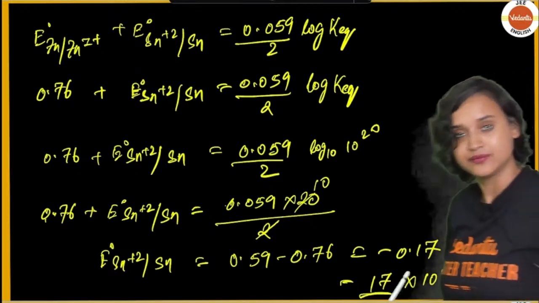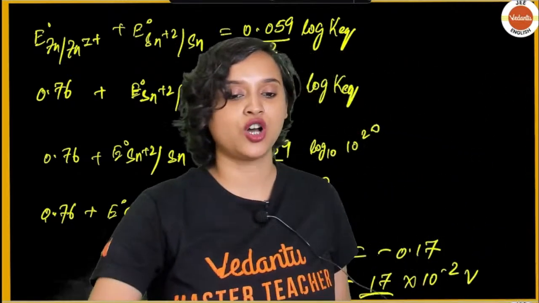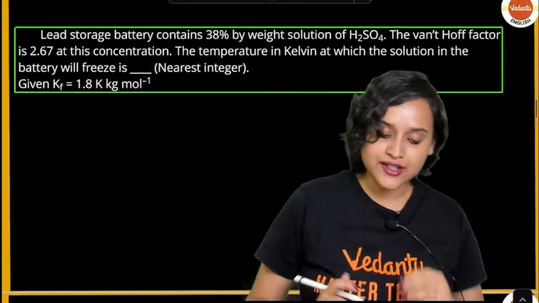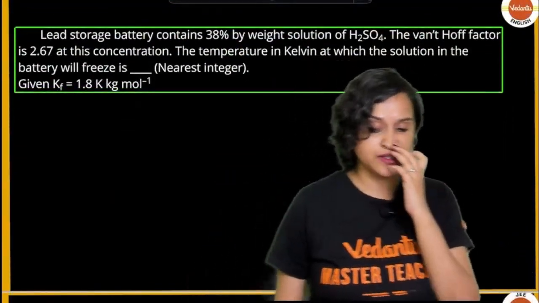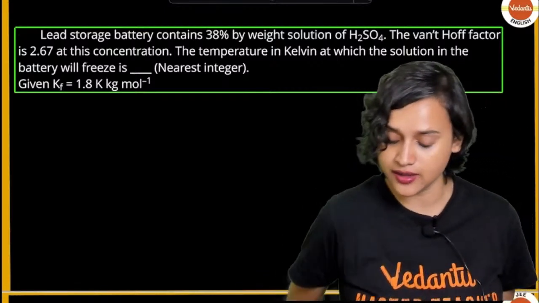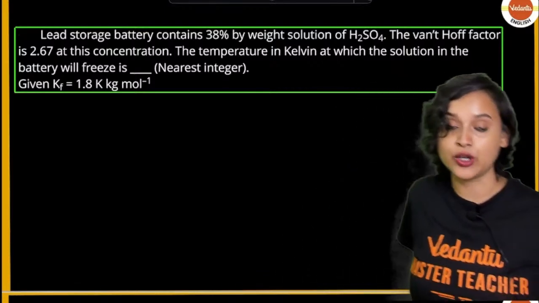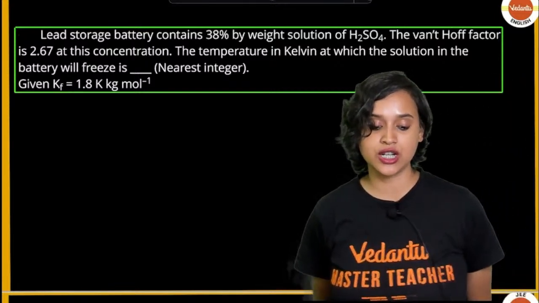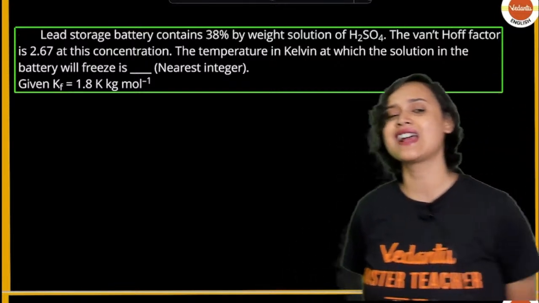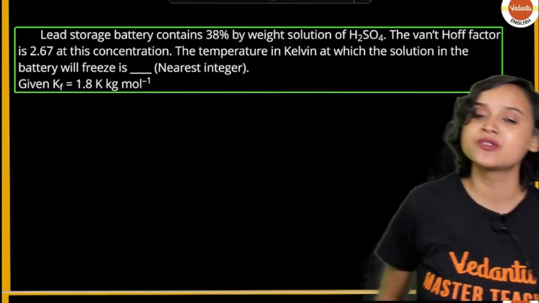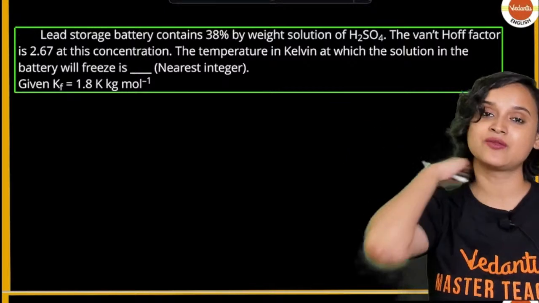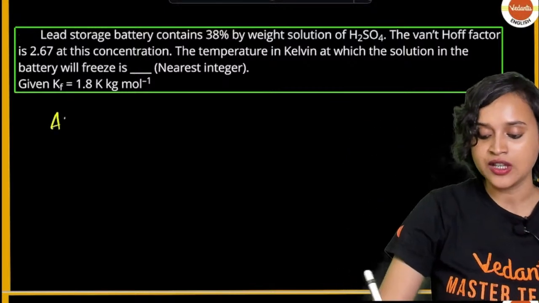Yes, done? Cool? Alrighty then. Next question, everybody: a lead storage battery contains 38% by weight solution of sulfuric acid. The Van 't Hoff factor is 2.67 at this concentration. The temperature in Kelvin at which the solution in the battery will freeze is, okay, this is actually a question from the solution chapter, but because there is lead storage battery, that is why this is added here, okay.